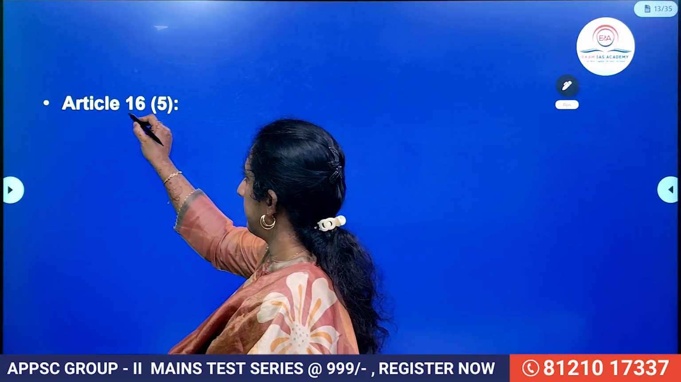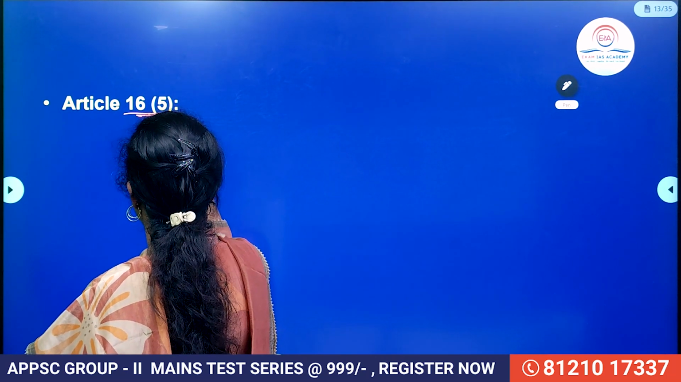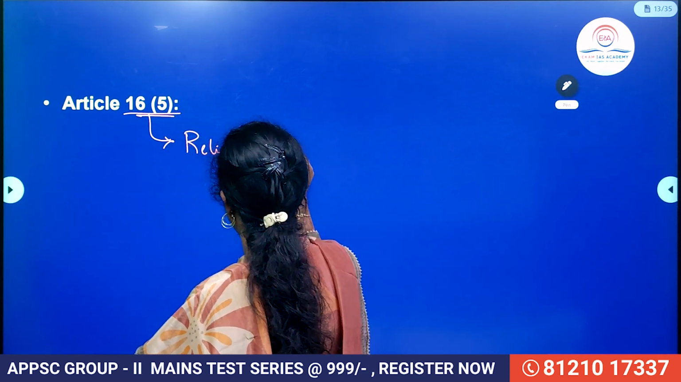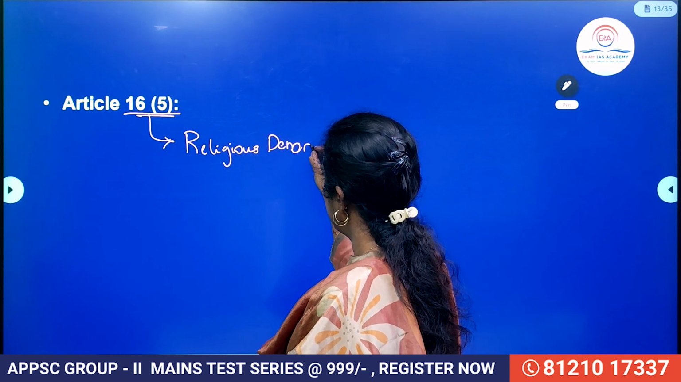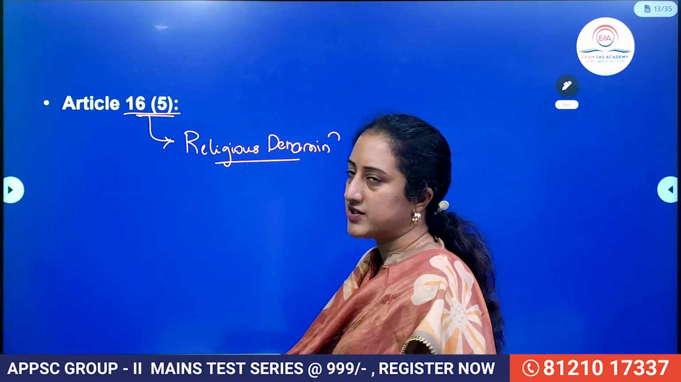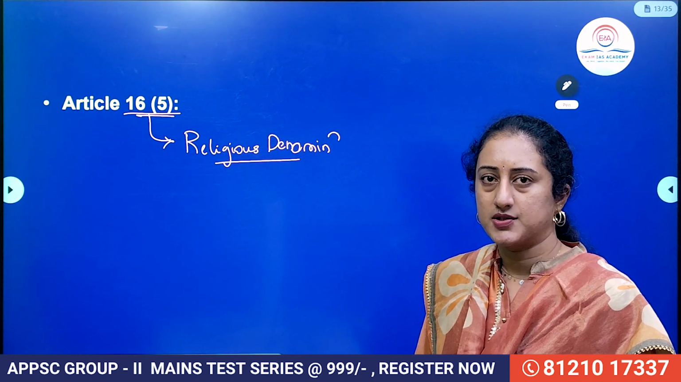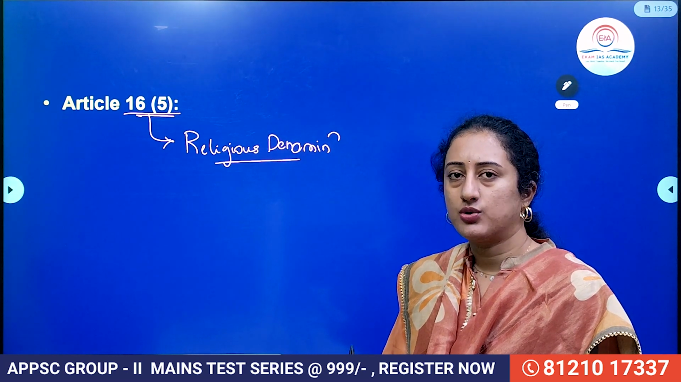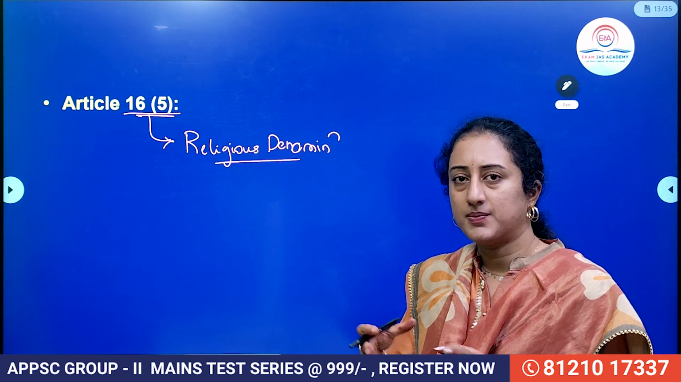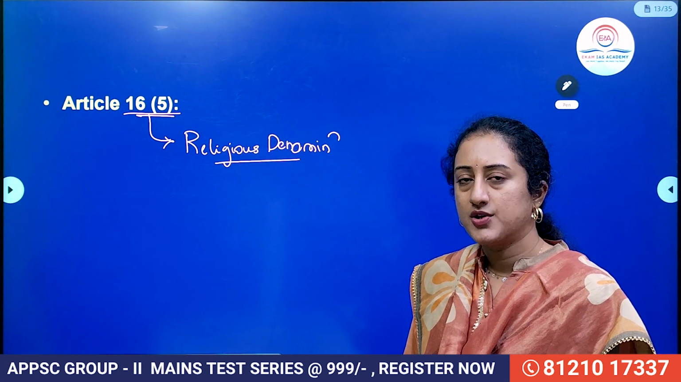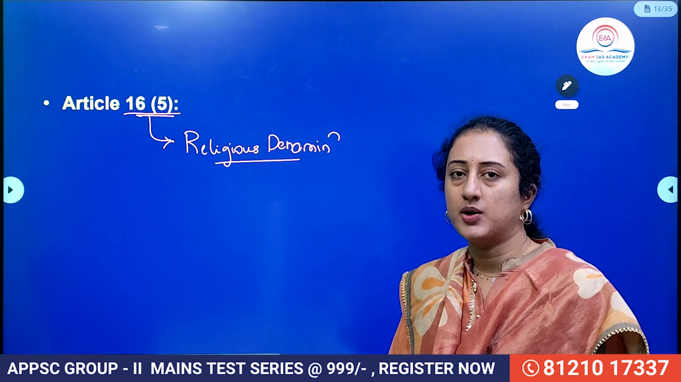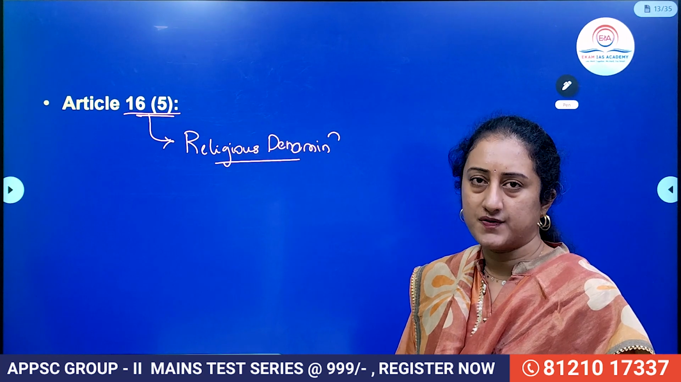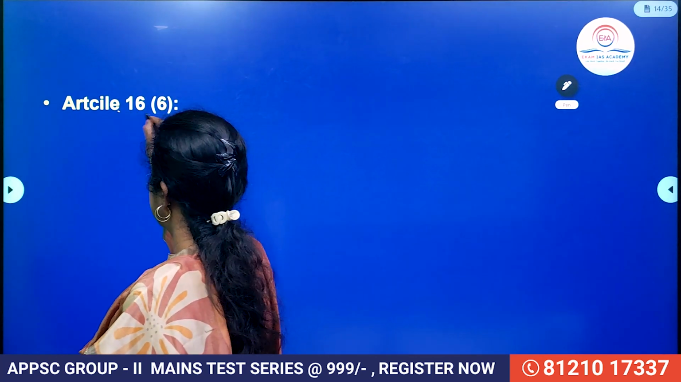So Article 16 clause 5 specially talks about religious denominations. For example, if we take the case of TTD, TTD is a religious denomination which has some set of rights under Article 26 of the Indian Constitution. To appoint a person to TTD, he also needs to have some religious affiliation matching that particular religious denomination. So religiously qualified persons only can be appointed to such religious denominations, that is there under Article 16 clause 5. Right? Then what is Article 16 clause 6?